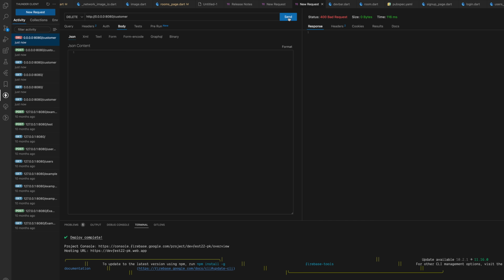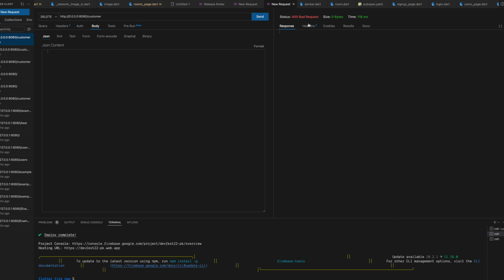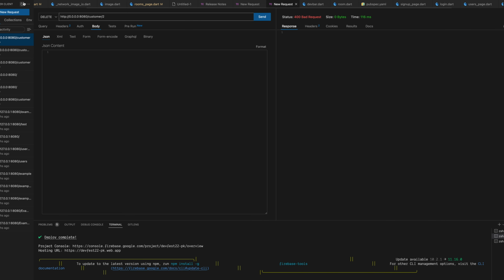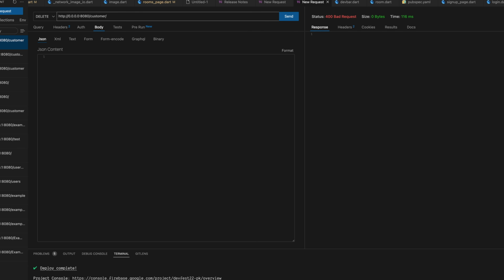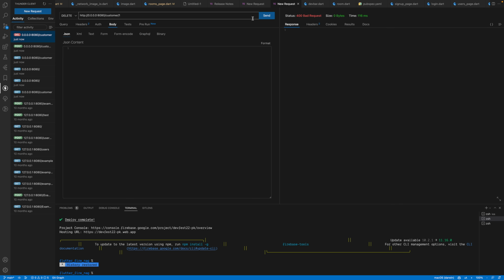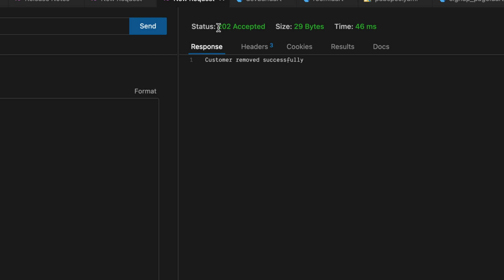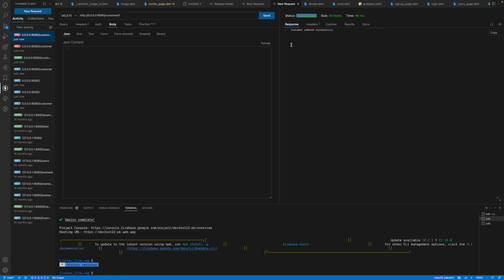For example, if I try to do this, you will see 400 bad request, right? Because there is no ID, right? If I try to see the header, okay, this is nothing. But now let's remove the second ID, which is the Salman Khan one, or let's remove the first one, in fact, the Pawan Kumar one. So if I send, okay, it says 202 accepted, customer removed successfully.